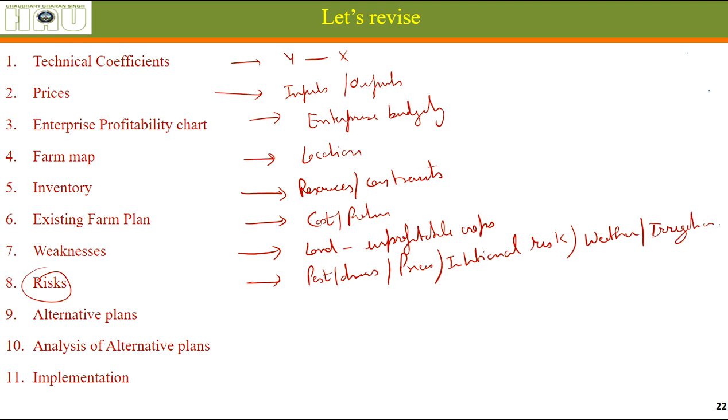These kind of things need to be specified, and we should have some alternative plans to tackle these risks.